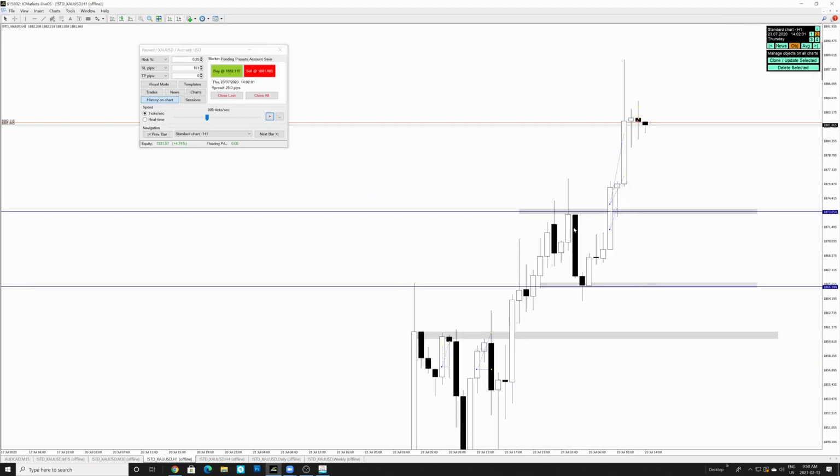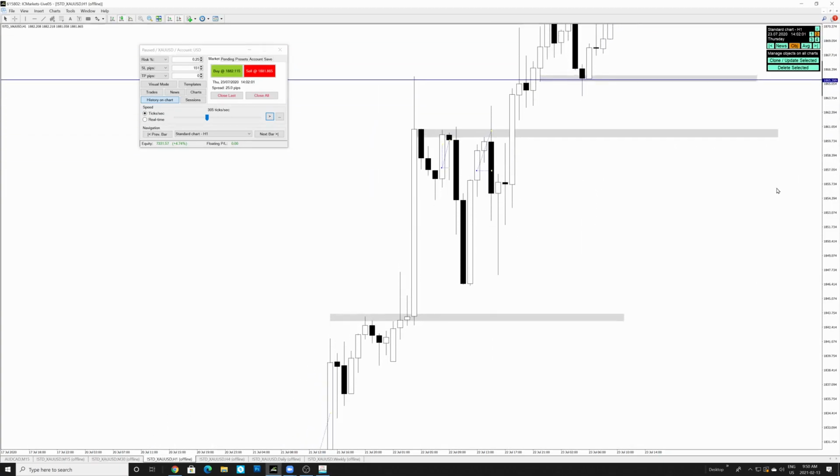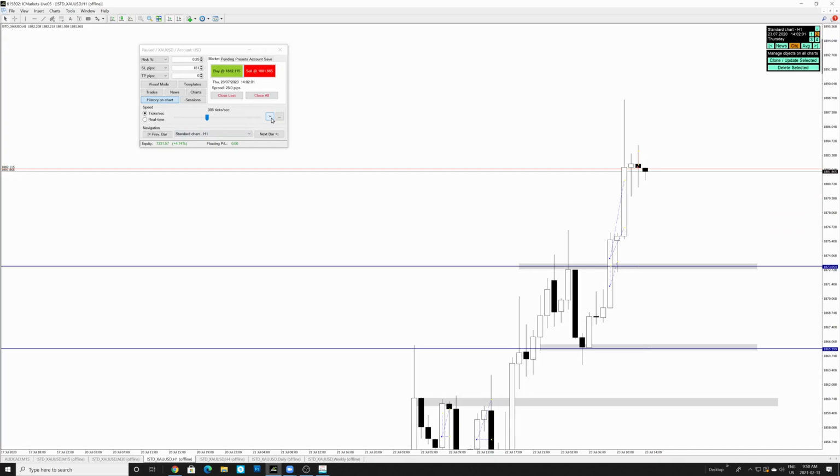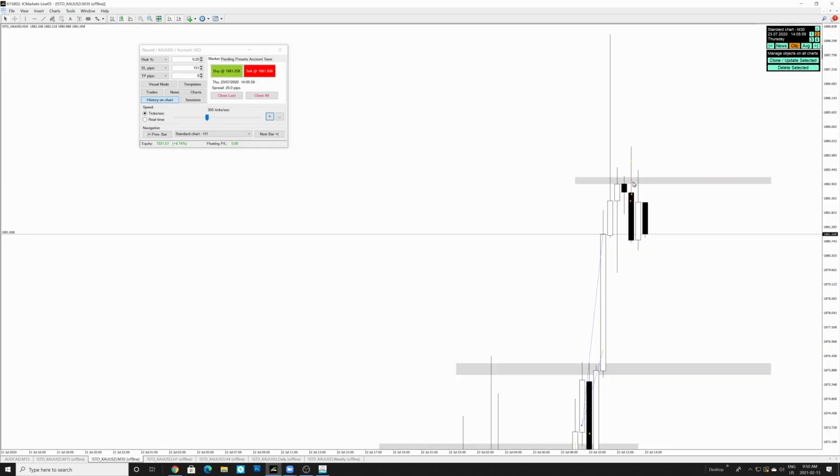So yeah, let's take a look over here. This is just very choppy now, so I think it's a good idea to stay away. Probably going to stay away. But now we're creating this resistance on the 1-hour time frame right over here too. Since we're creating resistance on the 1-hour time frame, there's a high probability for it to continue down. Now, see, the previous resistance was created on the 30-minute time frame, right?